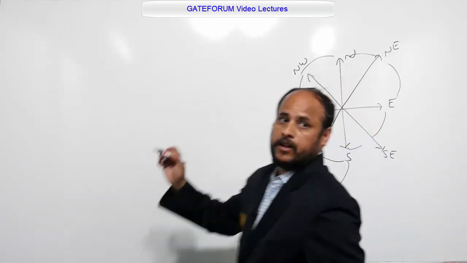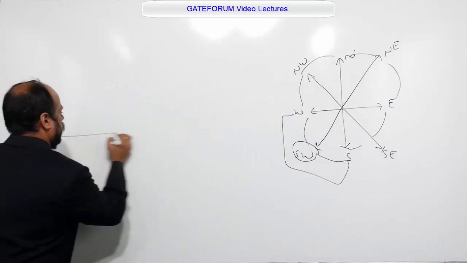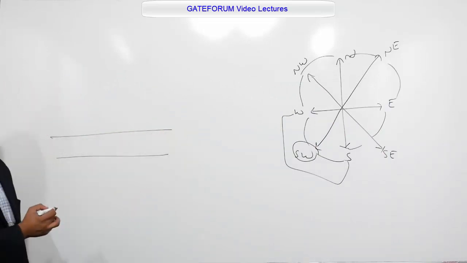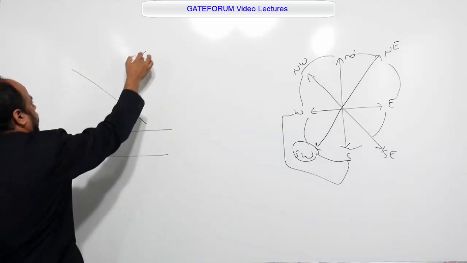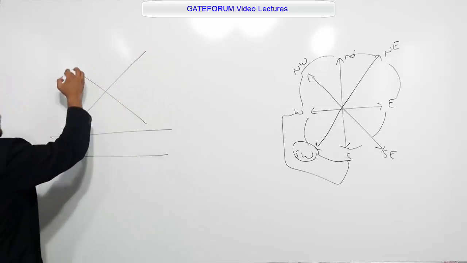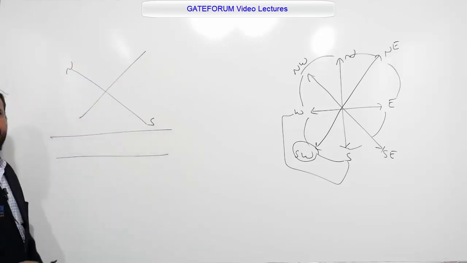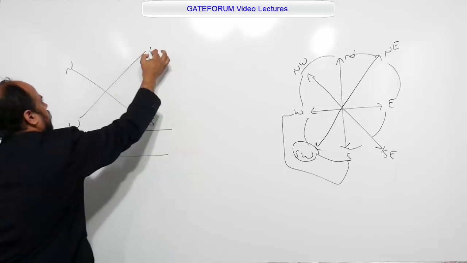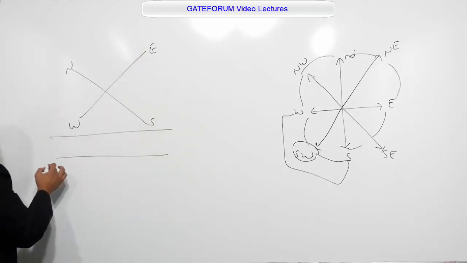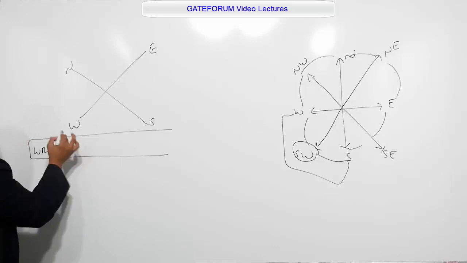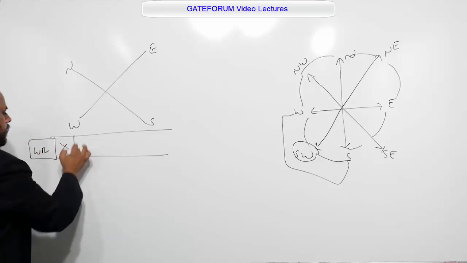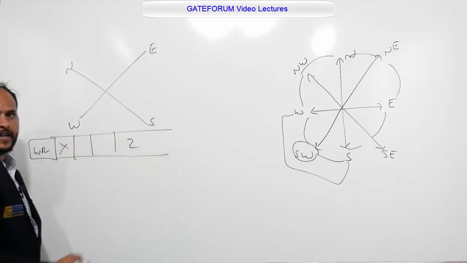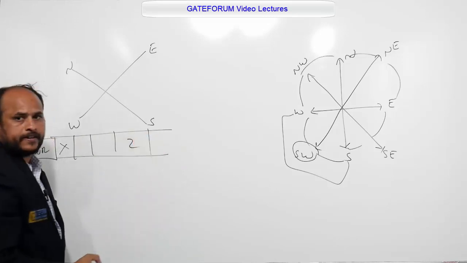See the option A, what is given in the last row, it is given here. So it is given in option A. So this is N, this is S, this is W, this is E. Here WR is given as washroom, and here X, and here Z is given. Okay, this is given like that.